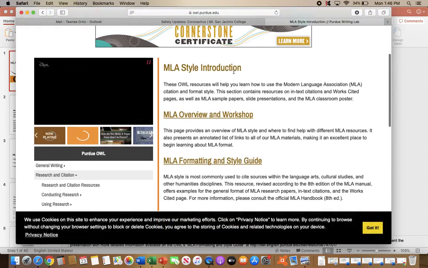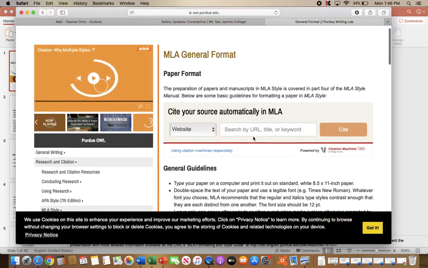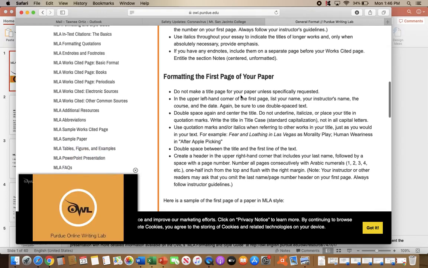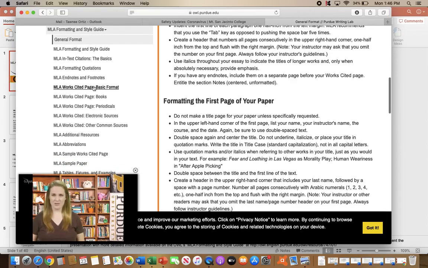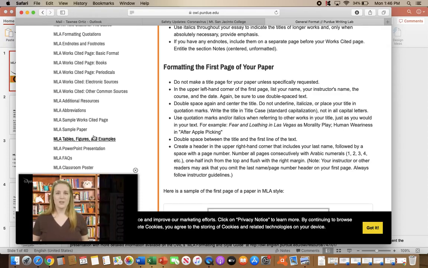So MLA has an entire introduction, a workshop, and a formatting and style guide. I'm going to go to the style guide and see the general guidelines. Let's say you need help with the in-text citations. On the left-hand side under general formatting, it provides all of the necessary things you would need to create a proper MLA works cited. Let's say you're trying to provide a source that you found online. Right here we have electronic sources.